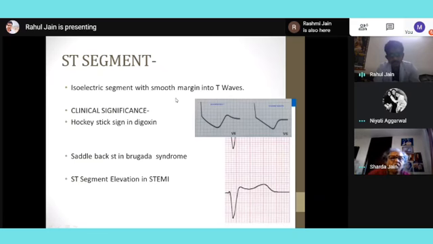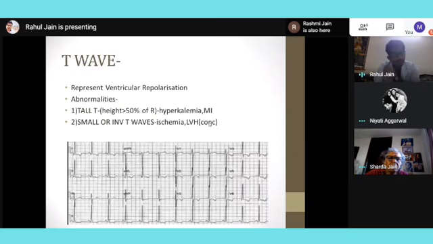Then coming to the ST segment. The ST segment is an isoelectric segment, and the clinical significance is obviously ST segment elevation in myocardial infarction, which we have already discussed. Then we have something called saddleback ST. It looks like a horse saddle, seen in Brugada syndrome. In people on digoxin, it looks like a hockey stick, also called the reverse tick sign.